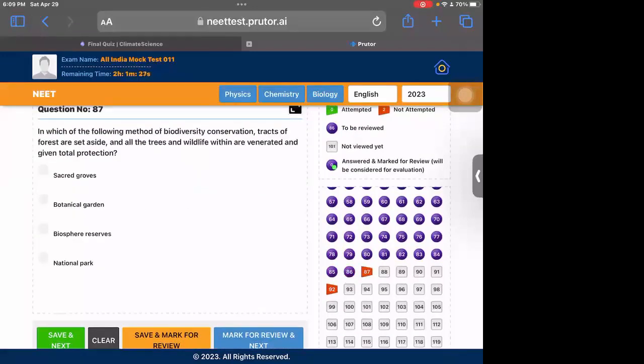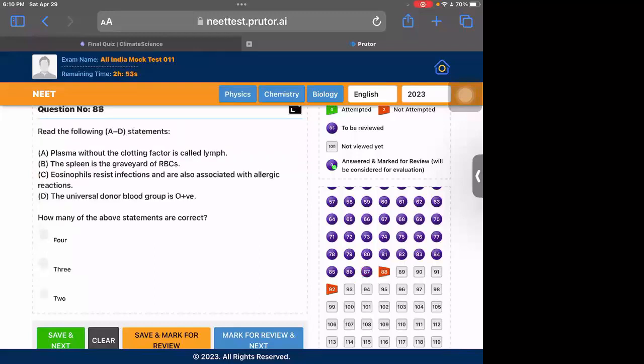Okay. 87th is following method of biodiversity conservation, forests are set aside and trees and wildlife are given total protection. So in sacred groves, this is done. This is also a very vital topic, biodiversity and its conservation, its structures. So you need to know the difference between botanical gardens, national parks, which structure is which. You need to memorize it, mug it up. There's no other way out here.